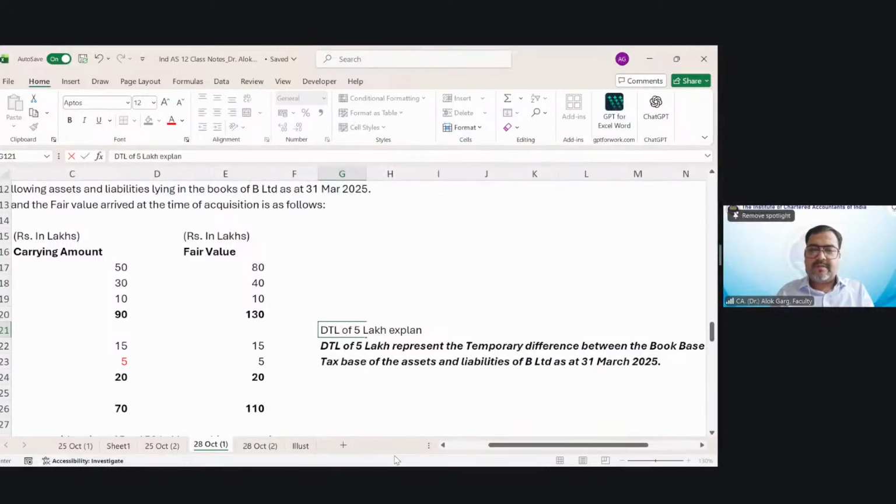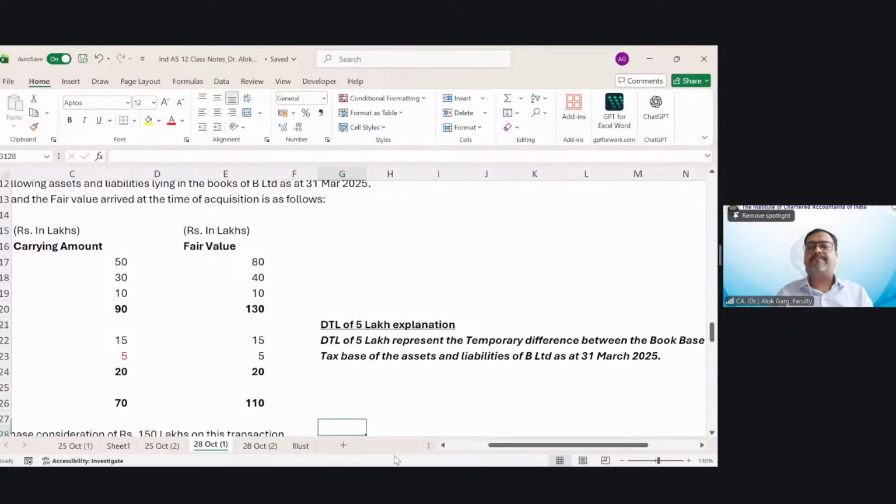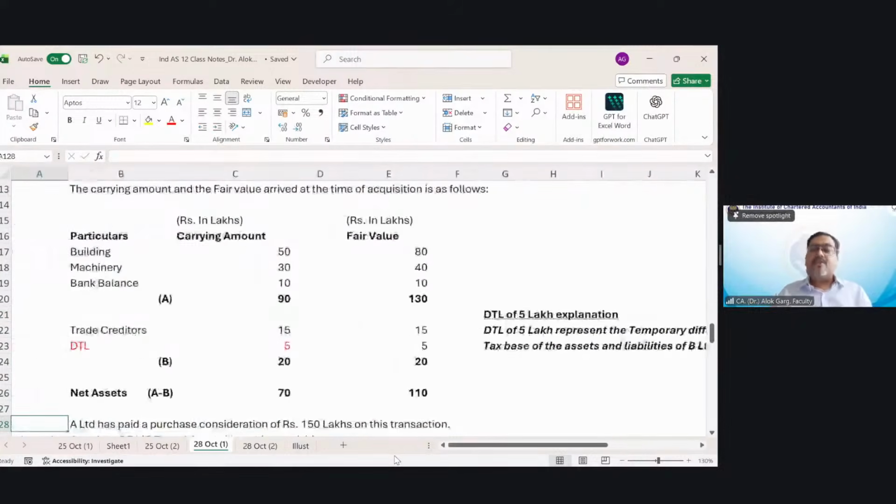DTL of 5 lakh rupee explanation. So one thing is very clear. Whatever is coming in the carrying value of B Limited, this DTL has already captured the temporary difference between the book base and the tax base up to this period.